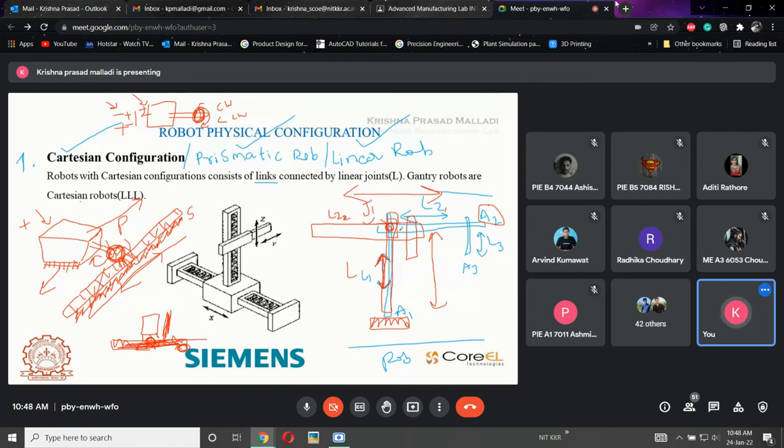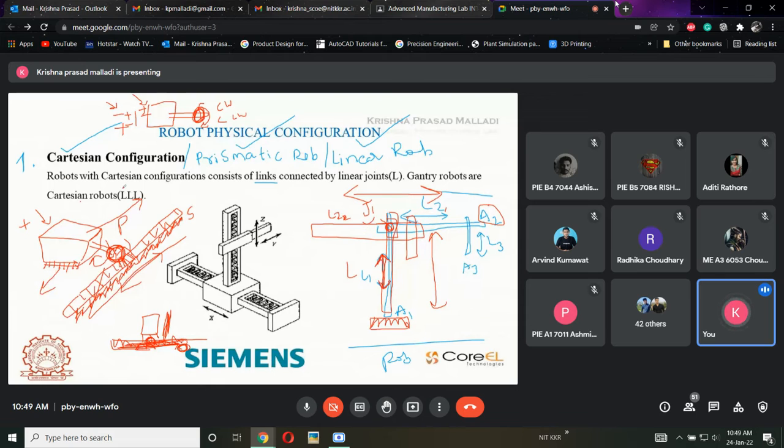If I want to move in this direction, how do I do it? What is the possible thing I need to adapt here? Same assembly, here also I need to use a rack and pinion assembly. Whenever I give power, here it goes in the upward and downward direction, and here it will be in the lateral direction. There is no difference in what we are using.